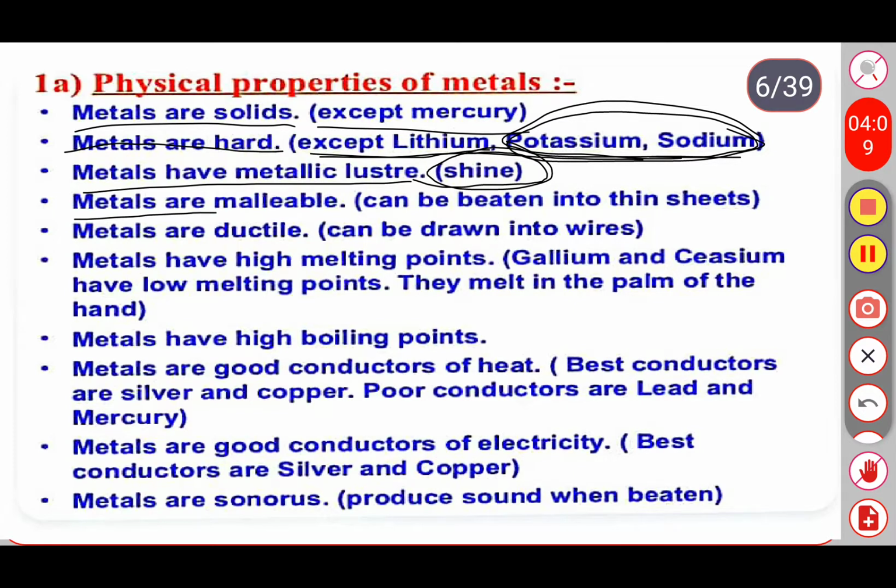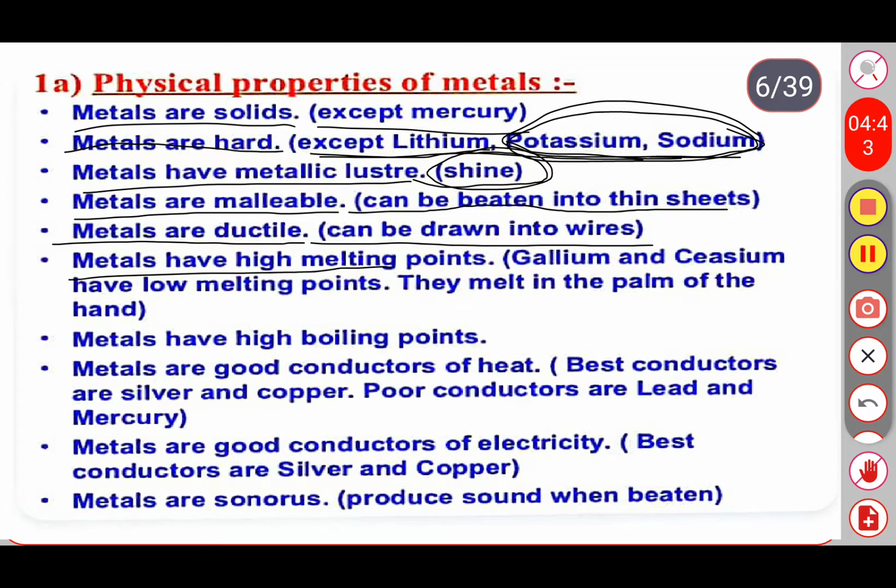And next one, metals are malleable. It means when we beat the metals, they can be converted into thin sheets. This kind of property we call malleable. And next one, metals are ductile. Ductile means we can convert the metals into thin wires. So we can draw them into wires.